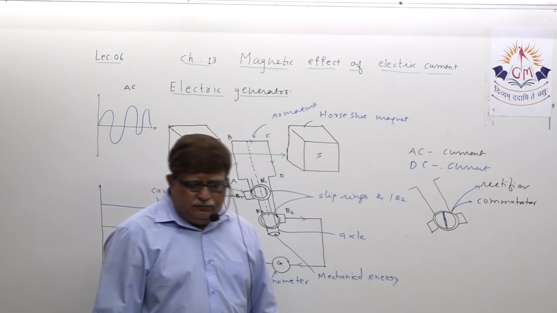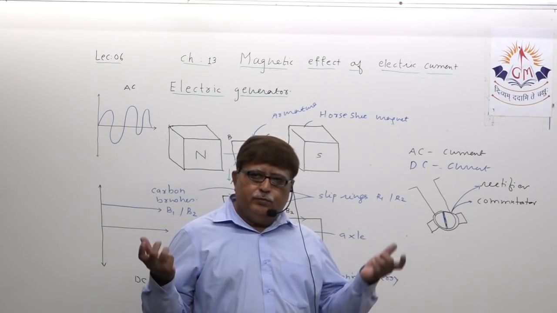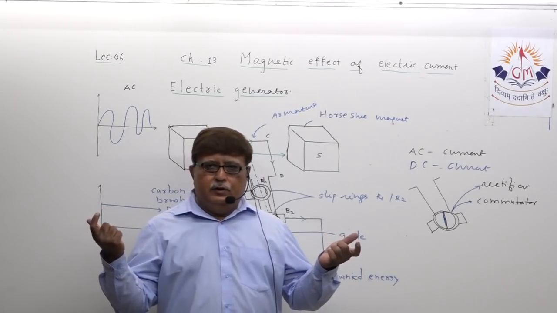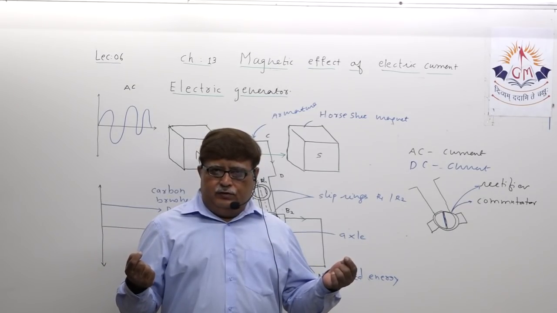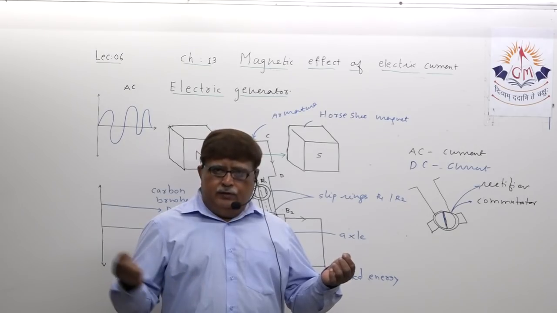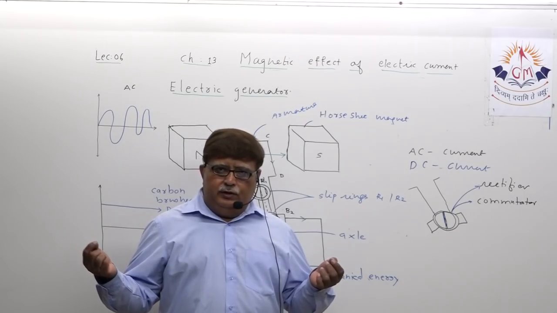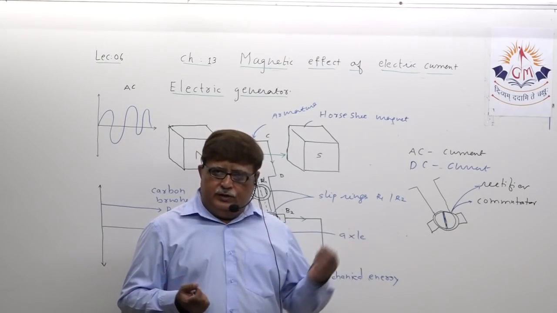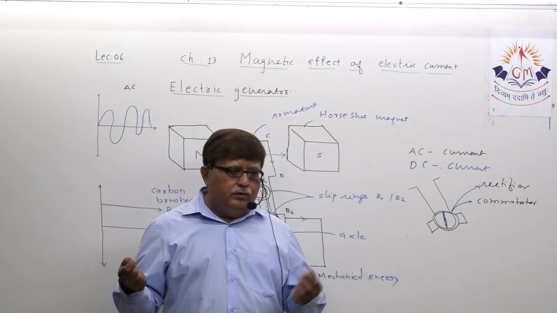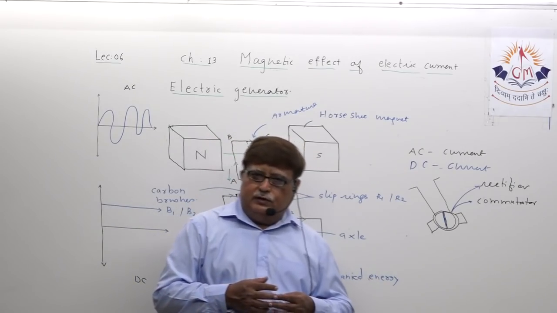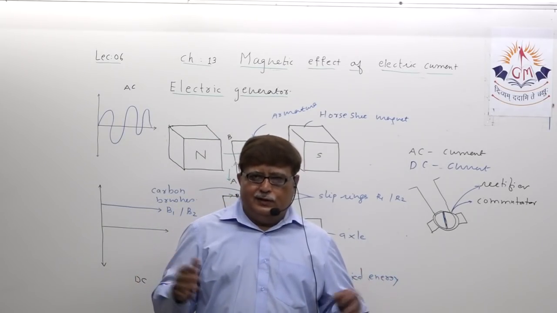Suppose you are asked in the board exam to differentiate between AC and DC. How will you write? First point, AC, alternating current, changes its direction frequently and regularly, while DC, direct current, has no change in direction. AC's magnitude changes frequently, DC has no change in magnitude. Transportation cost for AC current is low, transportation cost for DC current is high. These are the points of difference between AC and DC current.